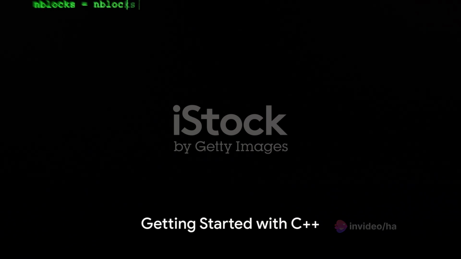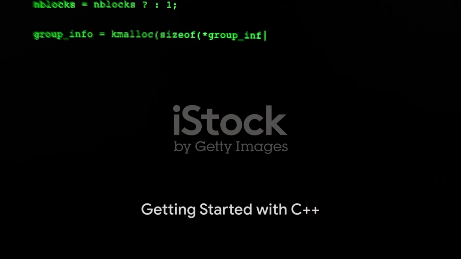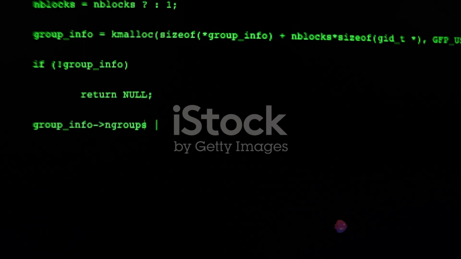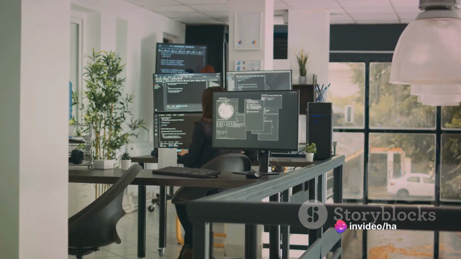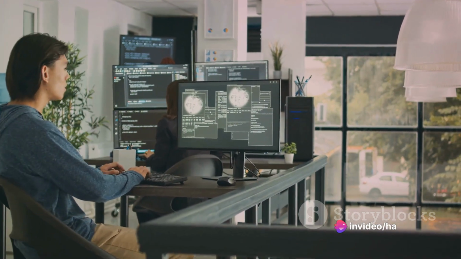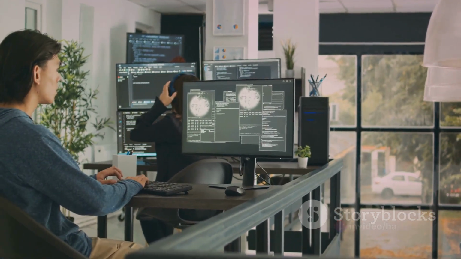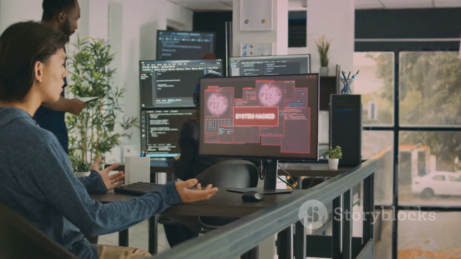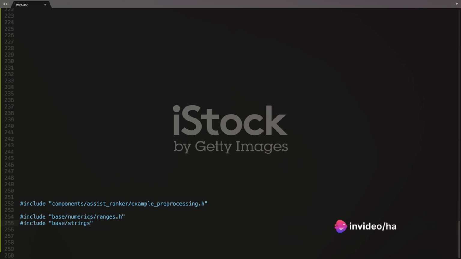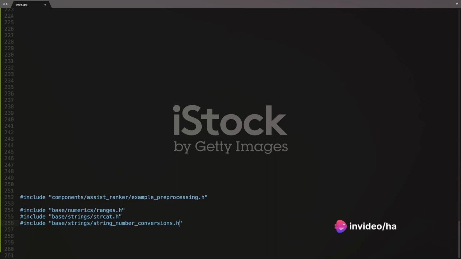Now, how does one start programming in C++? The first step is to install a C++ compiler. A compiler is a program that translates your human-readable C++ code into machine code that your computer can understand. There are many C++ compilers available, such as GCC, Clang, and MSVC. Once the compiler is set up, it's time to write the first program.